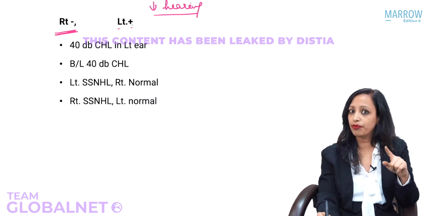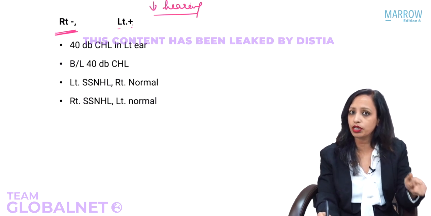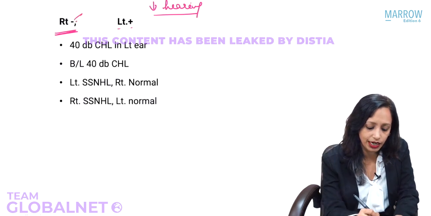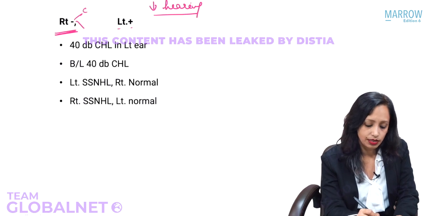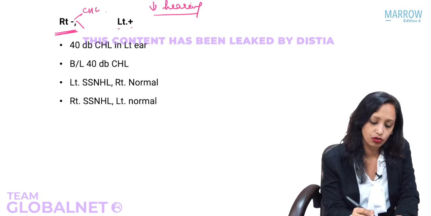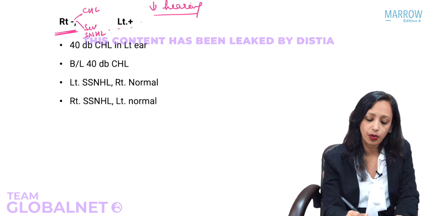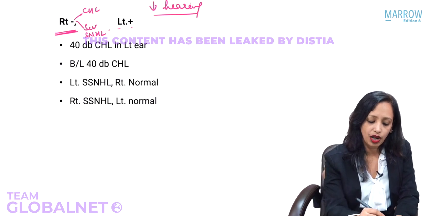I have told you that the moment you see Rinne's and Weber's, we are not going to proceed. Rinne's negative, two things will come to mind: conductive hearing loss or severe sensorineural hearing loss. Rinne's in the left ear is positive. Now what is coming to your mind?